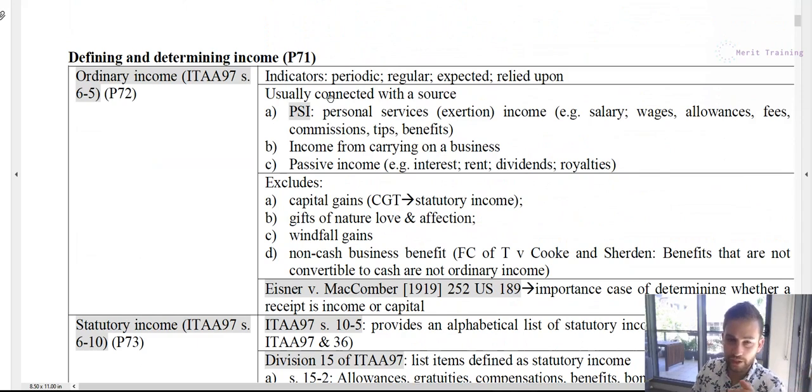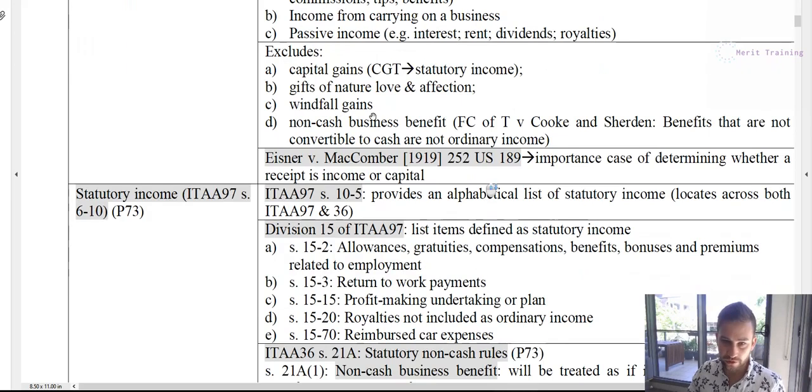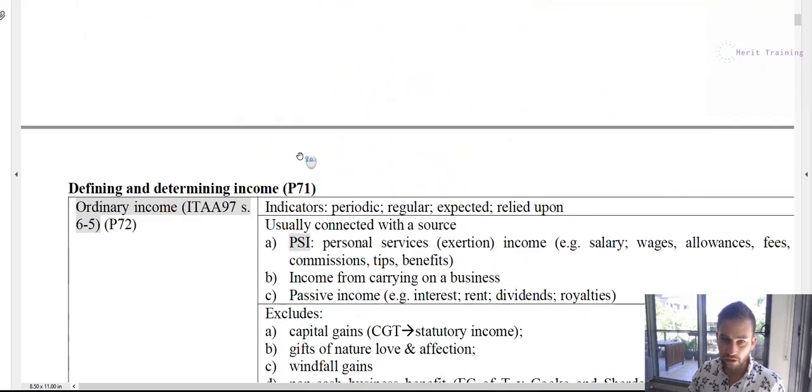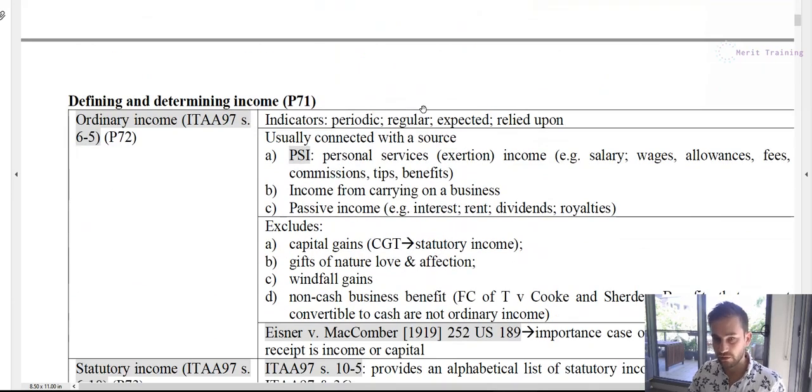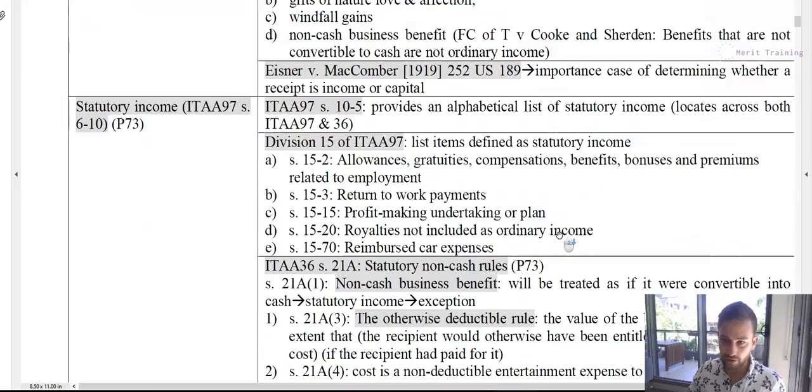The definition for ordinary income is periodic, regular, expected, relied upon. This isn't necessarily the definition, but these are indicators that it probably is ordinary income. For example, expected: you're expected to receive your wage each week, but an unexpected windfall, for example, selling your shares because there's a one-off event, is not likely to occur multiple times because the stock price increased and you didn't know. Regular: it's not regular, it's a one-off occurrence. If it's a capital gain, you're going to sell it once and that's it. Periodic: you receive your wage every 2 weeks or a month, depending on the company, whereas capital gains, you only sell once off, it's not recurring.